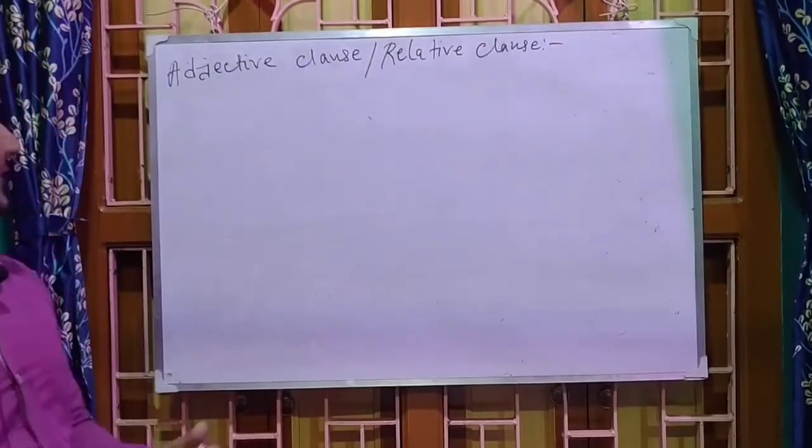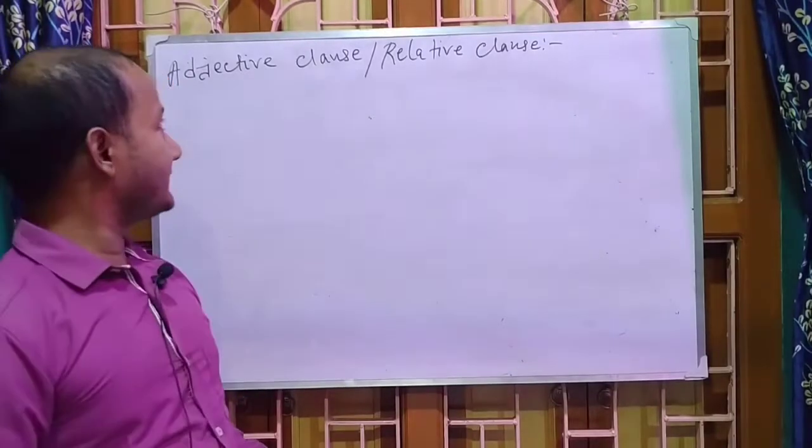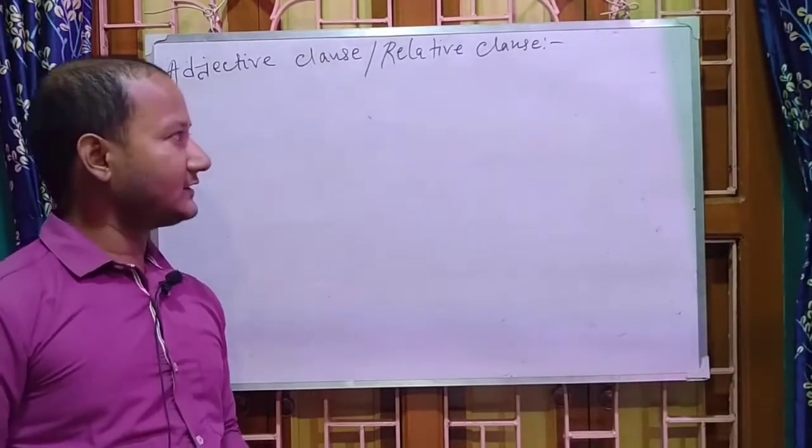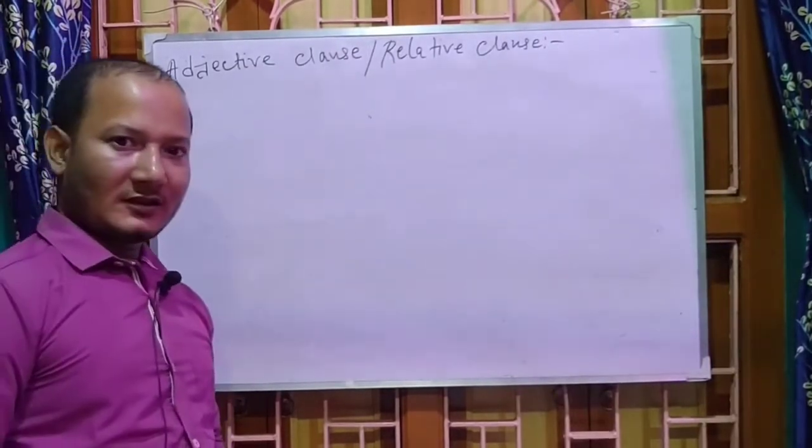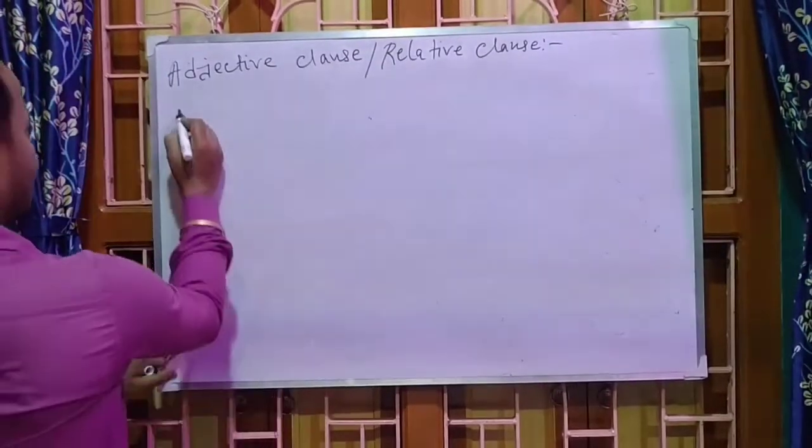So what is the definition of adjective clause or relative clause? Adjective clause is such type of clause that qualifies a noun or pronoun.